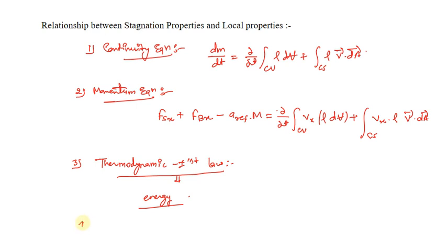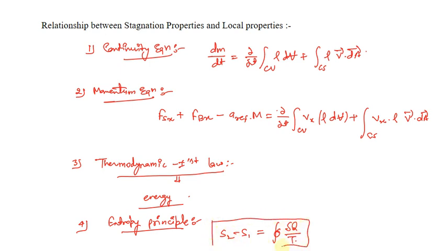Fourth, the entropy principle. What the entropy principle says is that S2 minus S1 equals, for a reversible process, the cyclic integral of delta Q upon T. So this is what the entropy principle says. And fifth was the state of a gas.